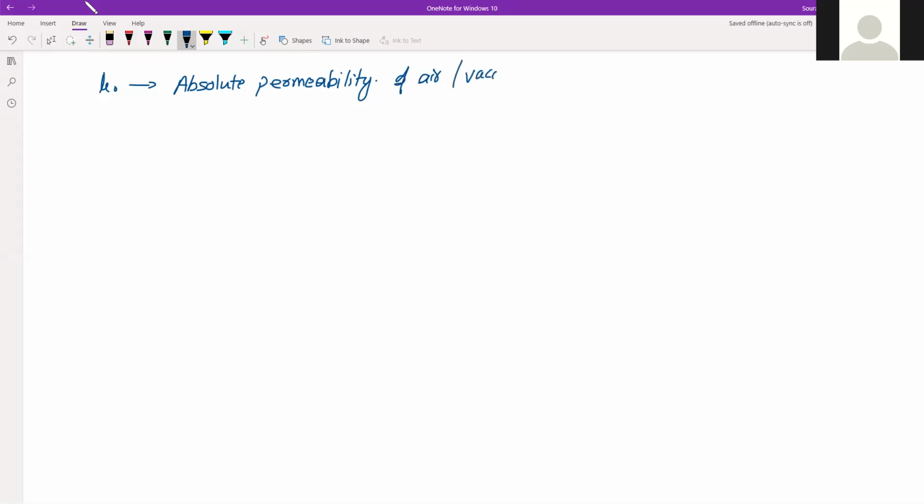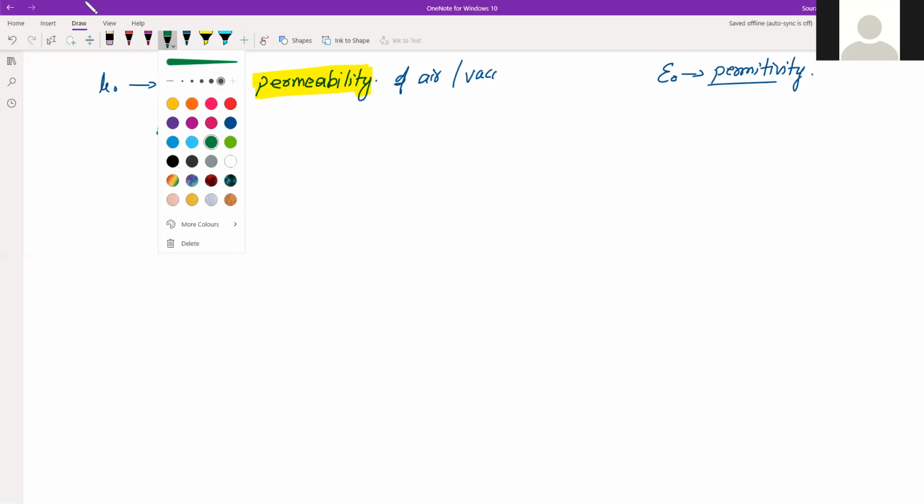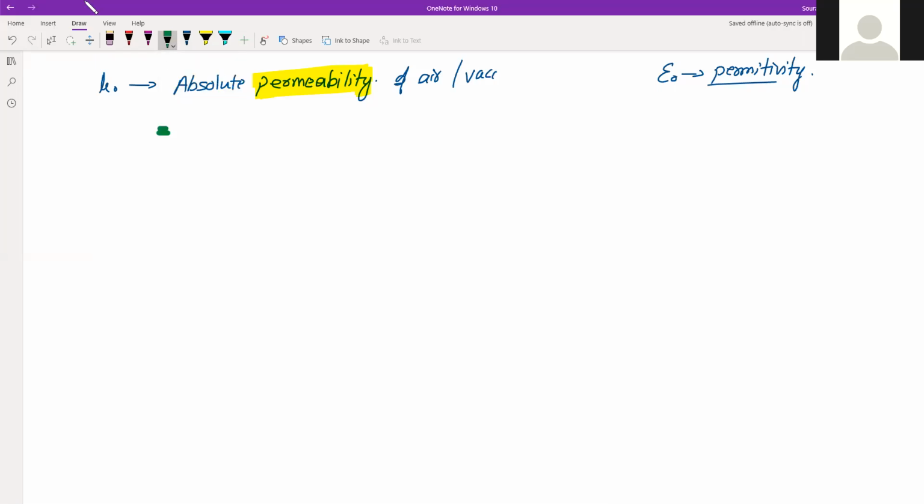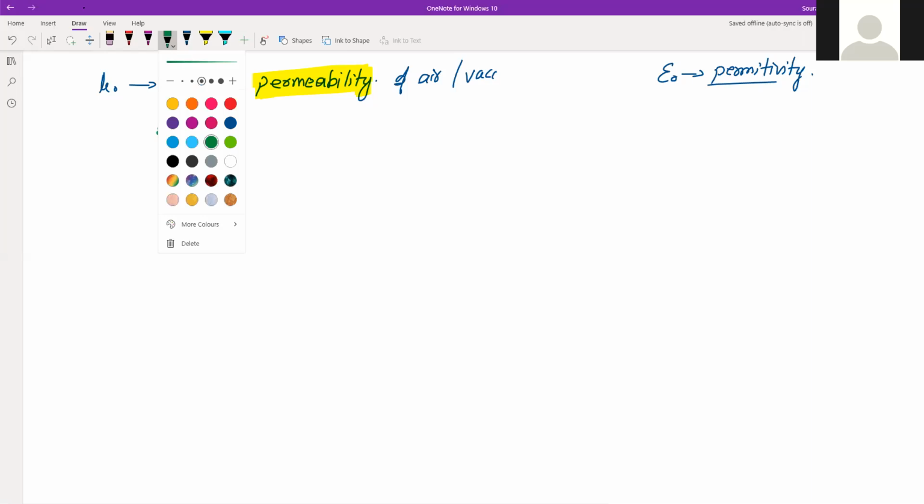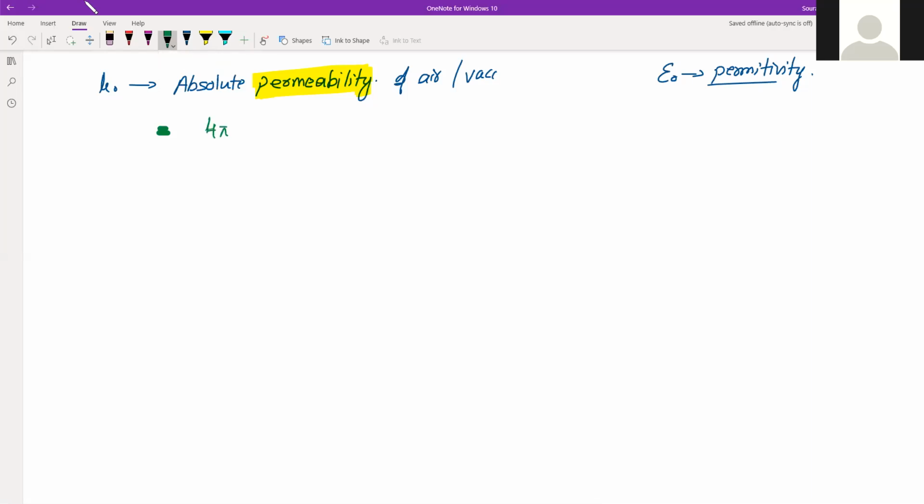Now, at the same time, you should be able to recall that there was something epsilon naught, which was called permittivity. So this is permittivity and this is permeability. This is absolute permeability of the air or vacuum. Now it has a value, and that value is equal to 4 pi into 10 to the power minus 7. This is the value. Now, if this is the value, what is the unit?